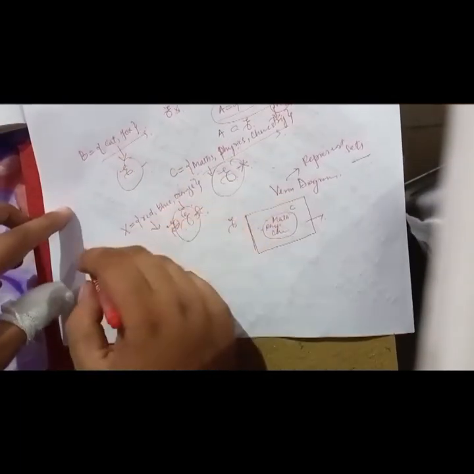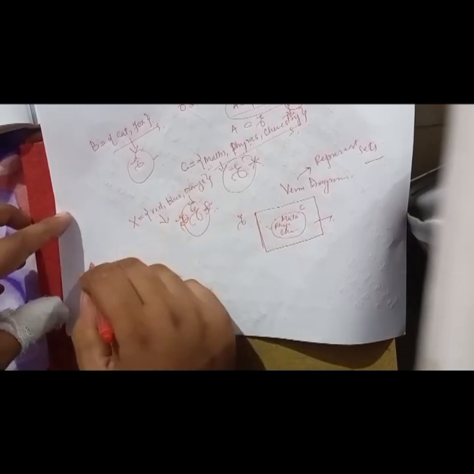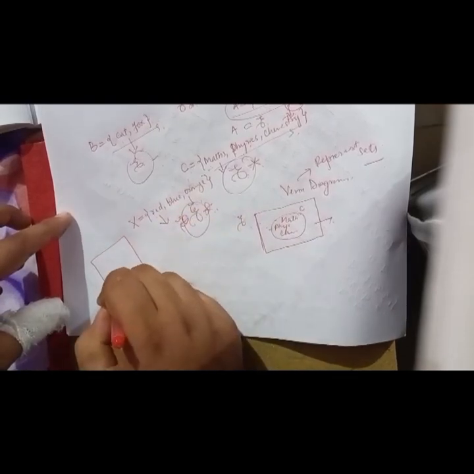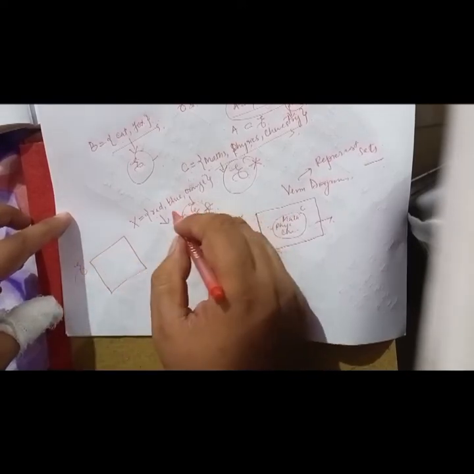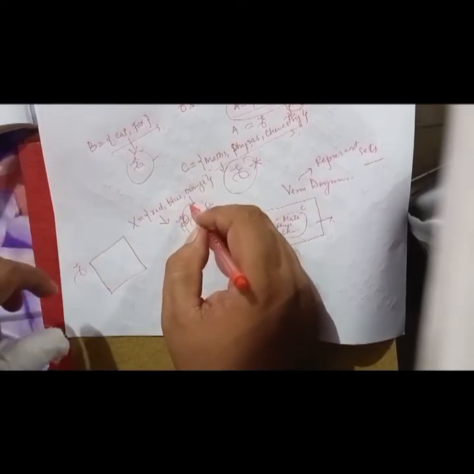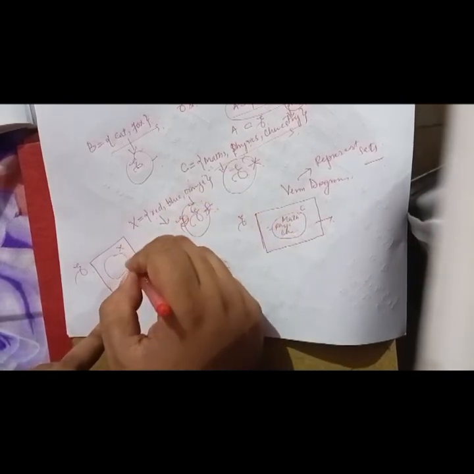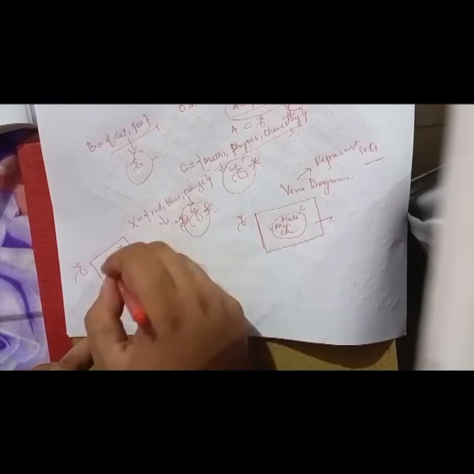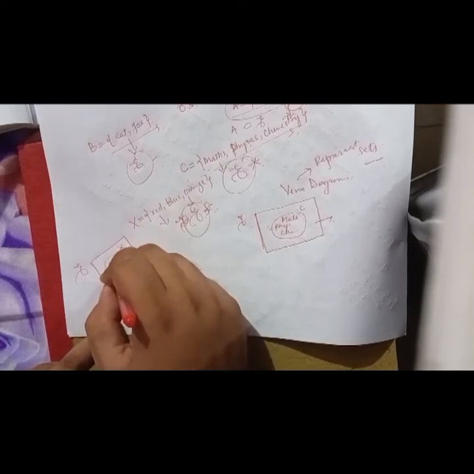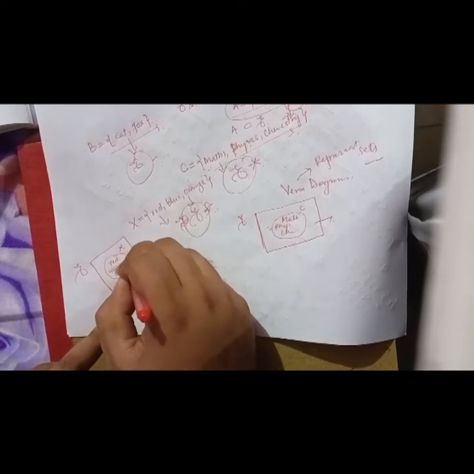And similarly, if I have to represent this set X, I will first draw a rectangle. What does the rectangle represent? The universal set. That means all colors that exist in the universe. Then I will draw the circle here, and we will write X here. It is red, blue, orange.